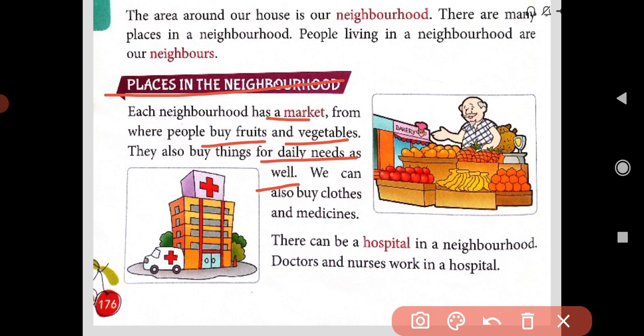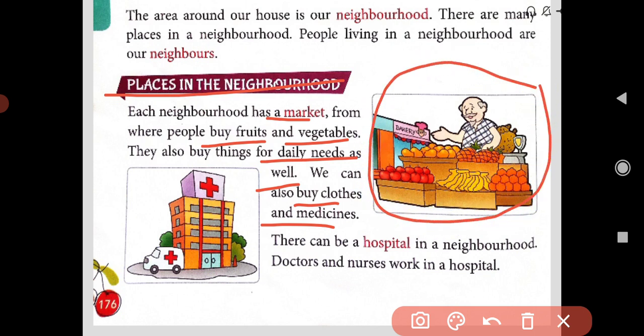We can also buy clothes and medicines from the market, which is necessary. There can be a hospital in a neighborhood. Doctors and nurses work in a hospital. Here is the picture of a market, dear students, and people are going there to buy fruits, vegetables and the things they need. And there is a hospital in the neighborhood area, and who works in the hospital? Doctors and nurses.